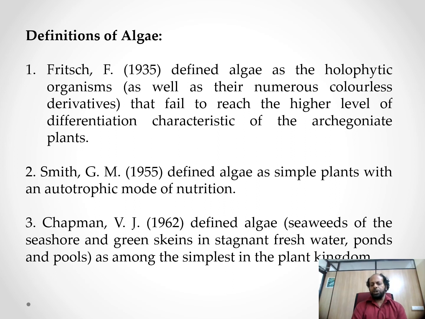Then G.M. Smith comes in 1955. He defined algae as simple plants with an autotrophic mode of nutrition. Later, V.J. Chapman in 1962 defined algae as seaweeds of the seashore and green skins in the stagnant freshwater ponds and pools, among the simplest of plant forms.